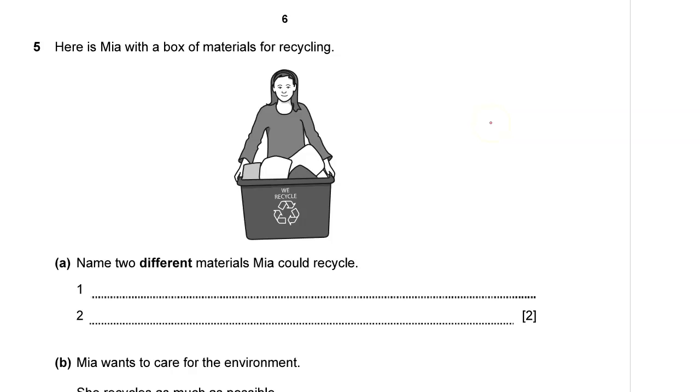Here is question 5. Here is Mia with a box of materials for recycling. Name 2 different materials Mia could recycle. Of course, the first material that comes to mind is plastics. So you can have plastic bottles. Plastic bottles can be recycled. The second material that can be recycled is metals. Of course, you can recycle metals in the form of, for example, aluminium cans.